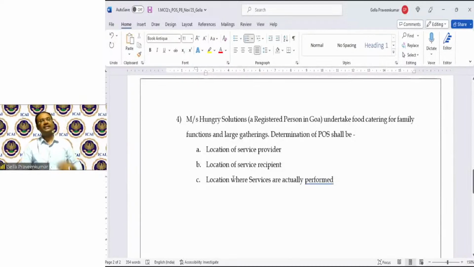In relation to this activity called catering service, food supply, what would be the basis? Will the place of supply be identified on the basis of location of the supplier of goods, the service provider, or location of the recipient, or on the basis of performance, the place where services are actually performed? What would be your answer?